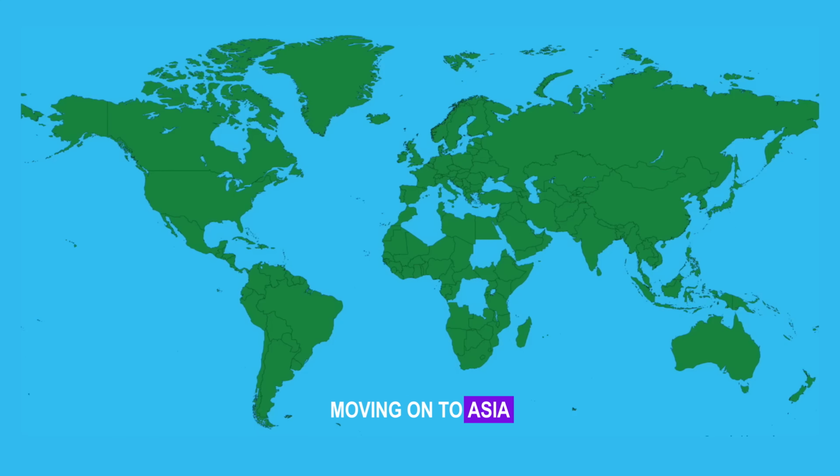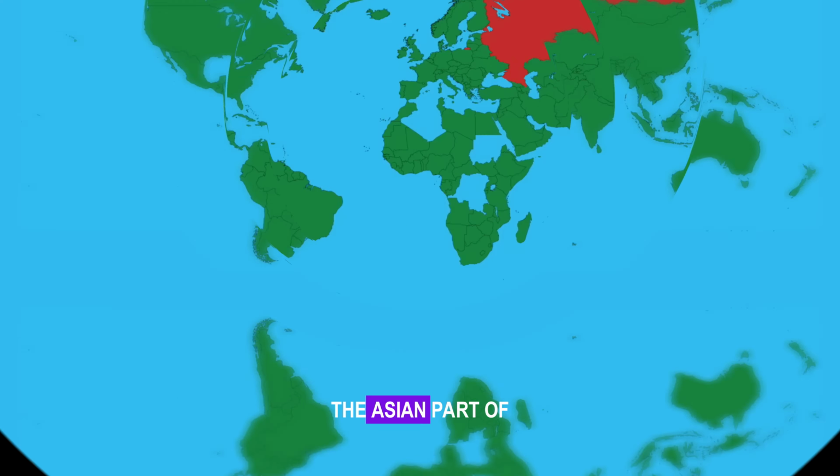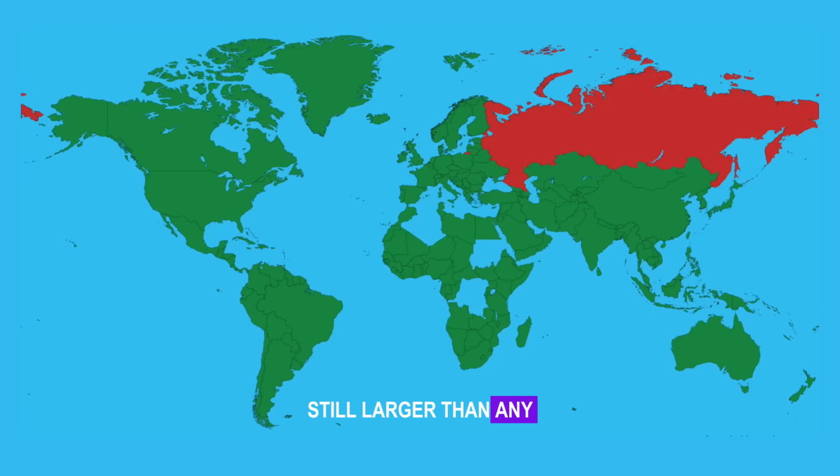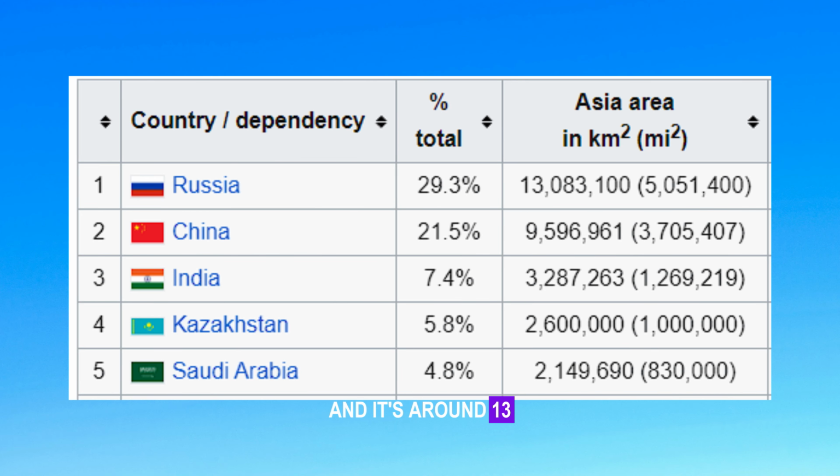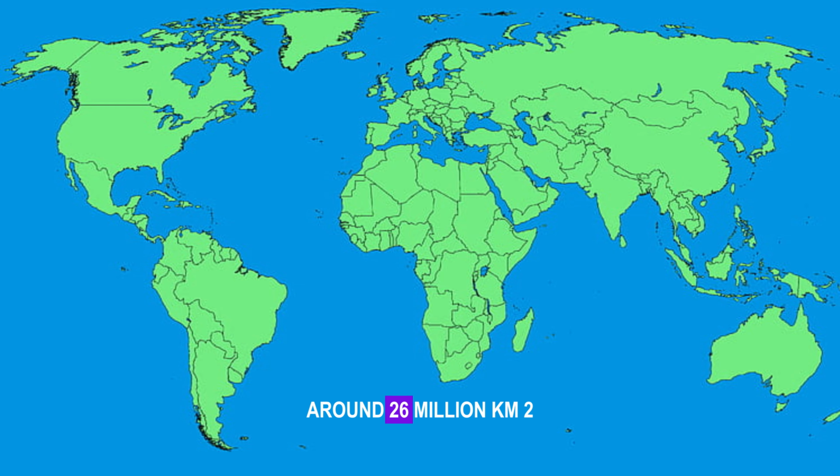Moving on to Asia, which is more complex due to its transcontinental nature. The Asian part of Russia is still larger than any country in Asia, and it's around 13 million km2. The next largest Asian country is China at around 92 million km2, followed by India at just under 3.3 million km2. In total, around 26 million km2 has been wiped from Asia.